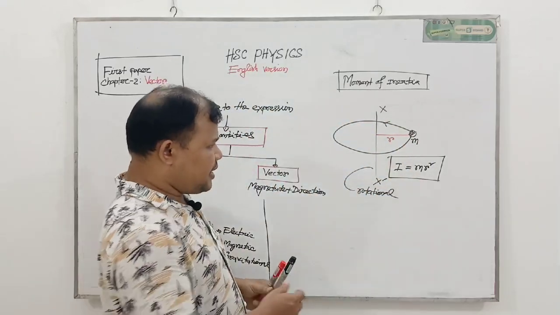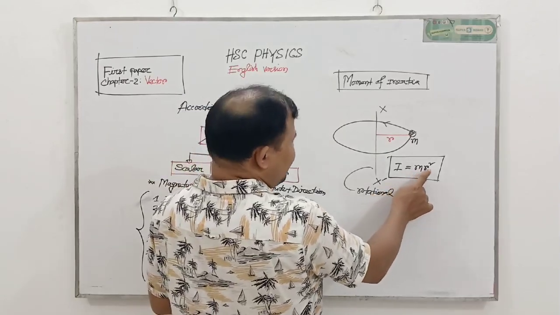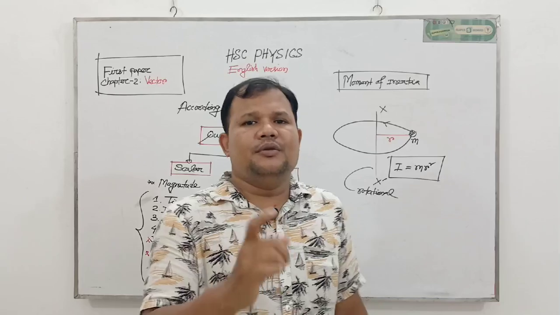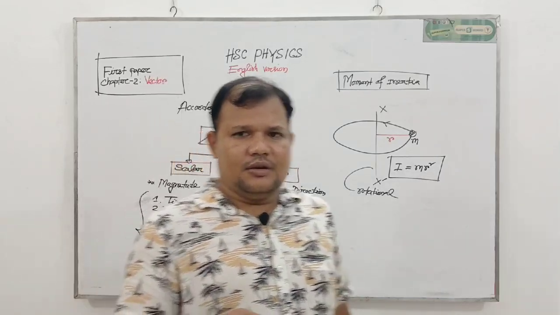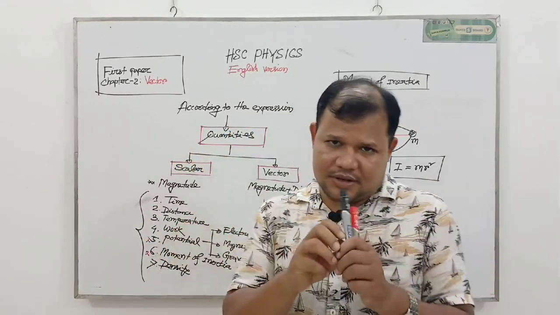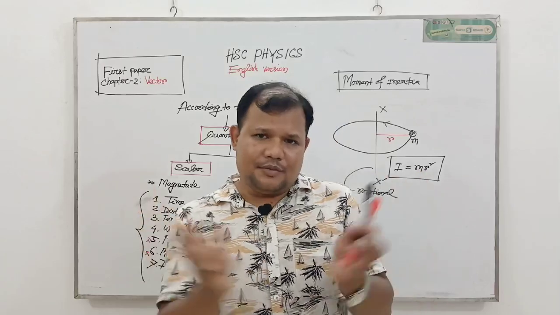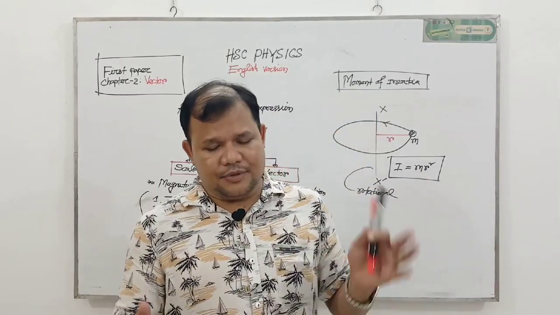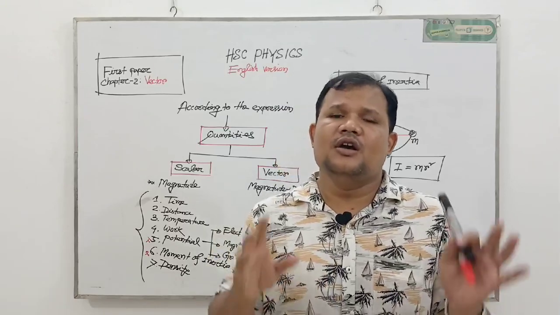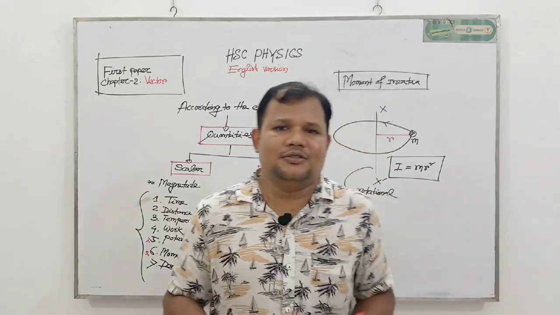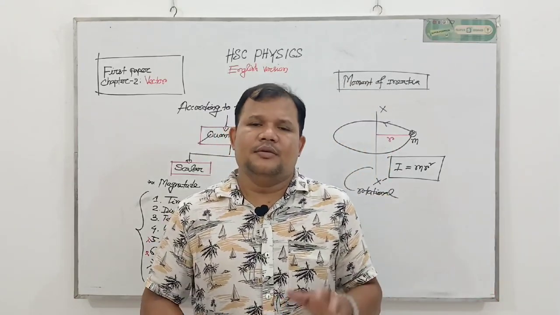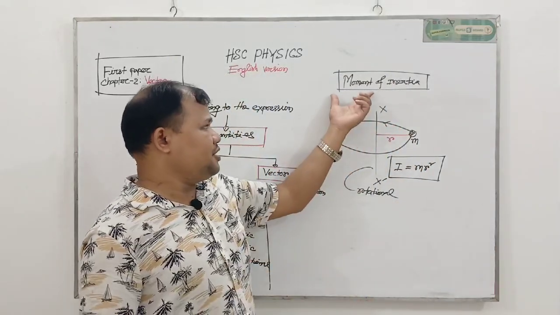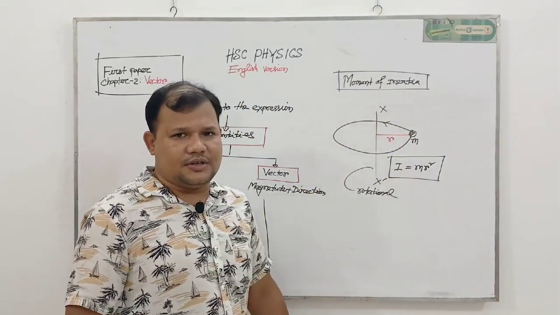My dear students, as mass is a scalar quantity and distance is a scalar quantity, the product will be a scalar quantity. If we multiply two scalar quantities, then the result will be scalar. If we add two scalar quantities, we get a scalar result. If we divide or subtract two scalar quantities, the result will be a scalar quantity. I think all of you clearly understand why moment of inertia is a scalar quantity.